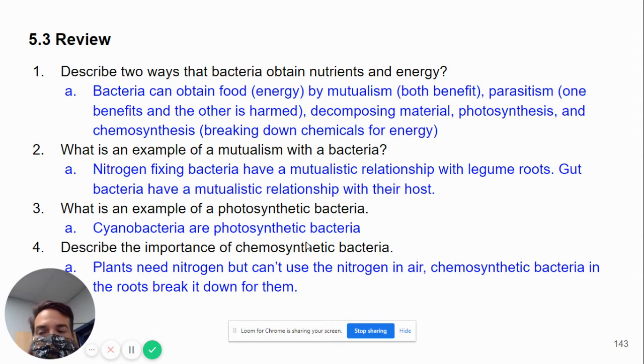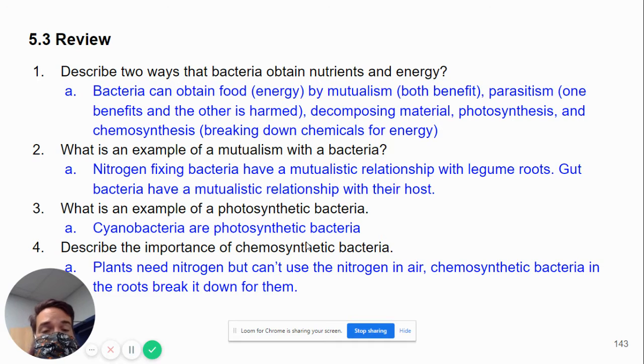All right, 5.3, describe two ways that bacteria obtain nutrients and energy. They can get energy by mutualism, where they both benefit, the two organisms. So that's kind of like gut bacteria that live in your intestines. They feed off of your waste, but they also produce vitamins that we absorb into the bloodstream from the intestines, and then we benefit. So everybody benefits. Parasitism, that's where the bacteria benefits while harming the host.